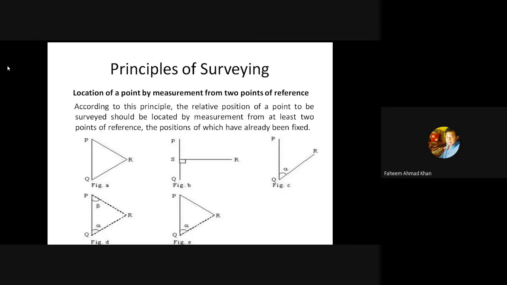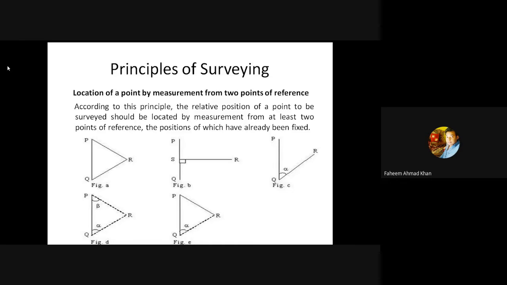Coming on to the figure D, we can say that point Q and P are known to you. These are the reference points. You must be knowing an angle alpha, which is extended from point Q, and an angle beta from point P. Both these lines are further extended at these angles alpha and beta respectively, and wherever they coincide, point R will be located.